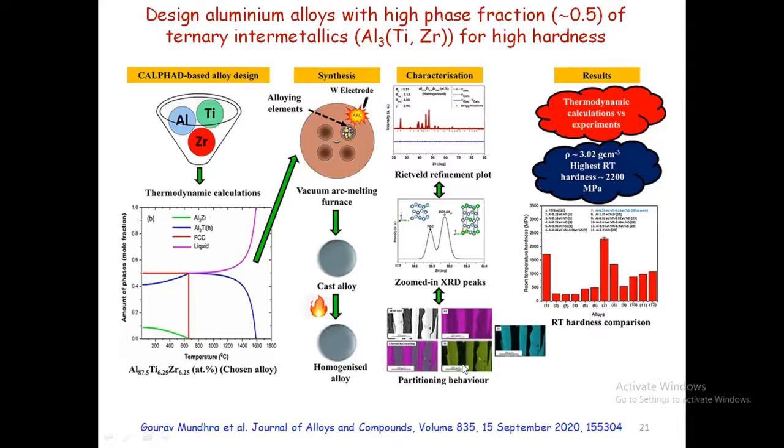Right. When they went for the mechanical properties, they were surprised that they got the highest hardness among the titanium alloys. Yes, it is 2200 megapascal. 2200 megapascal is the hardness. Whenever we look at these things, we think, yeah, it is nice. But is it happening in India?